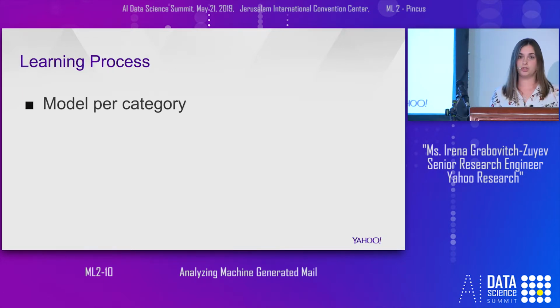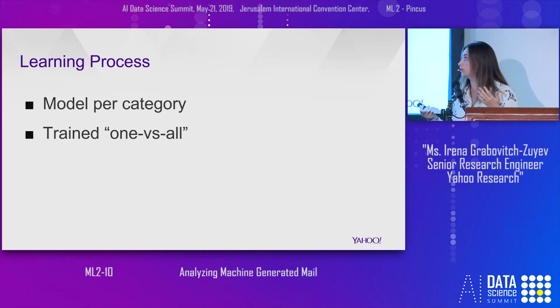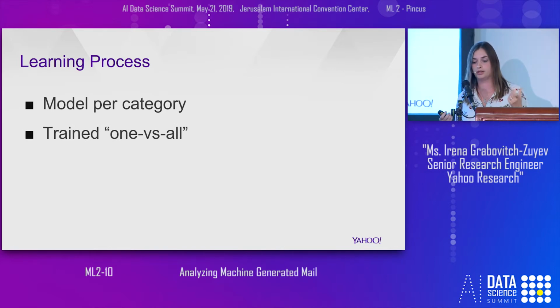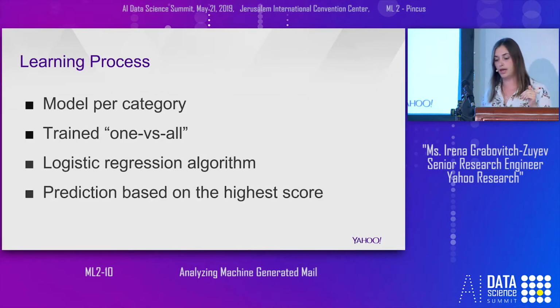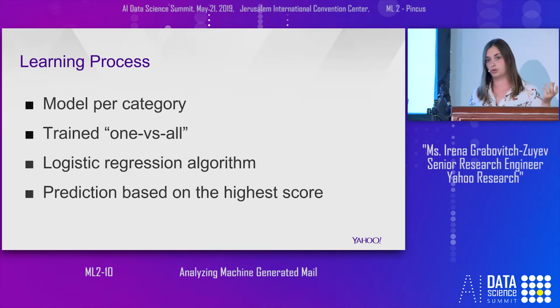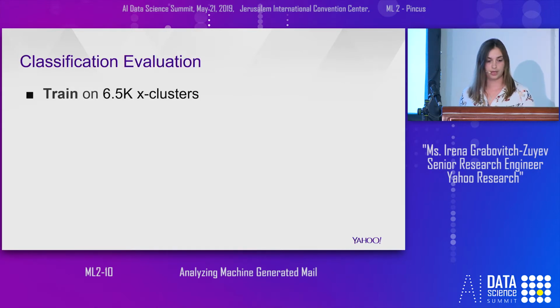So we understood the features. Now let's go over the learning process. We trained a model per category when we trained one versus all. A logistic regression algorithm was the one we used, and we predicted based on the highest score received. The category with the highest score was the one that we used.